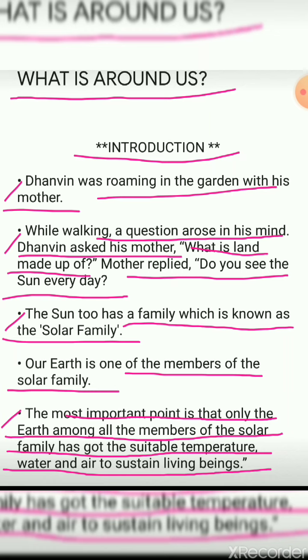The most important point is that only the earth among all the solar family has got what? That is suitable temperature, water, and air to sustain living beings. That means in the solar family there are different types of planets, but only one planet like earth is suitable, where water and air are seen and which is suitable for living beings to live.